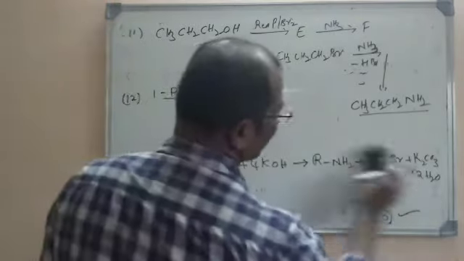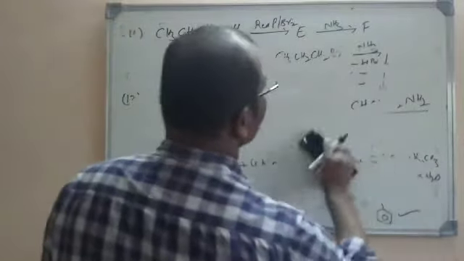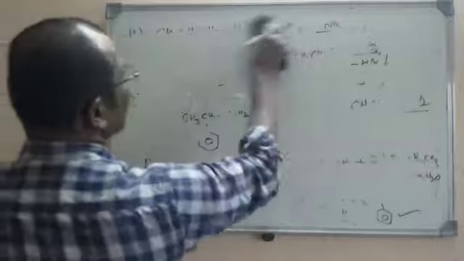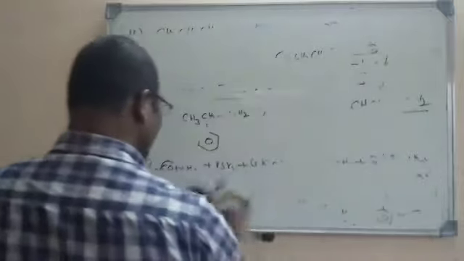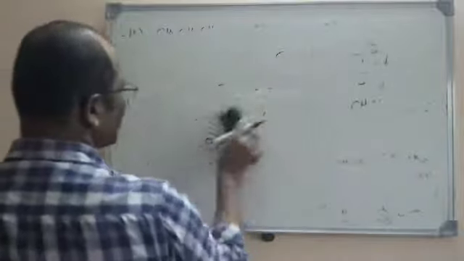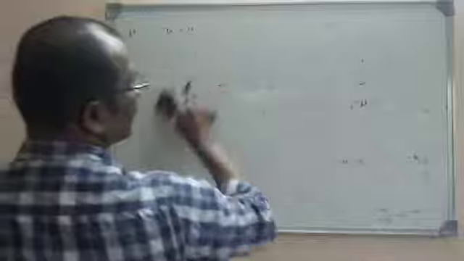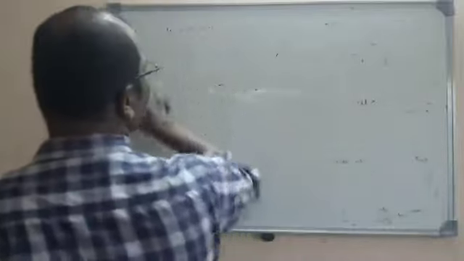It is just a question based on the Hoffmann bromamide degradation method. It is one of the methods where an amide will produce an amine with a smaller number of carbon atoms, 1 carbon less than the parent amide. Now let us move to the next objective question.